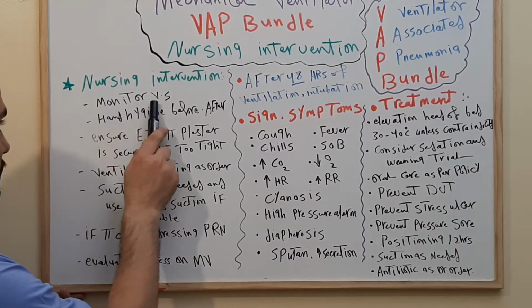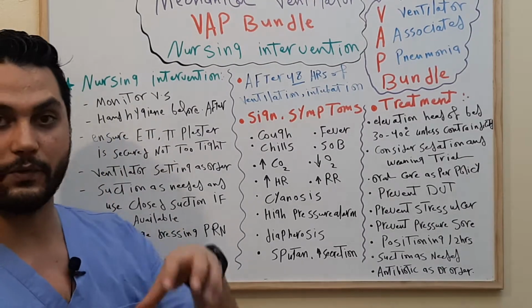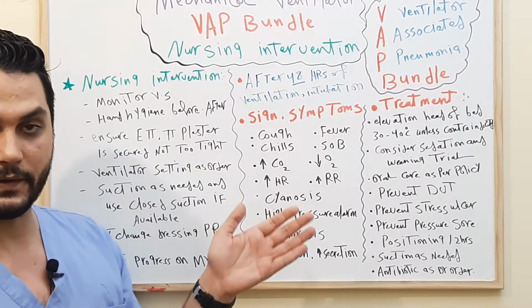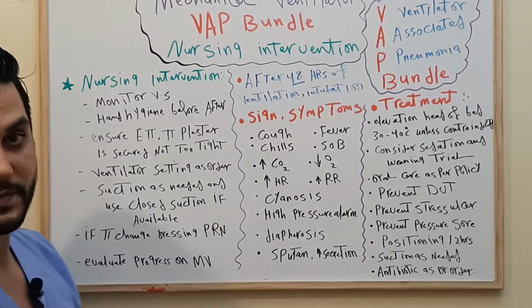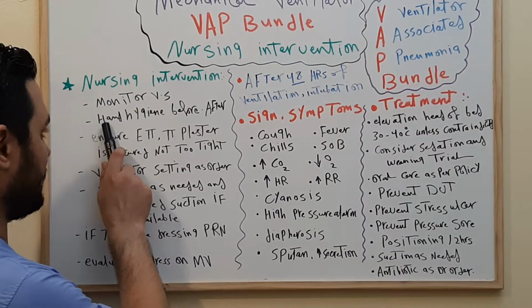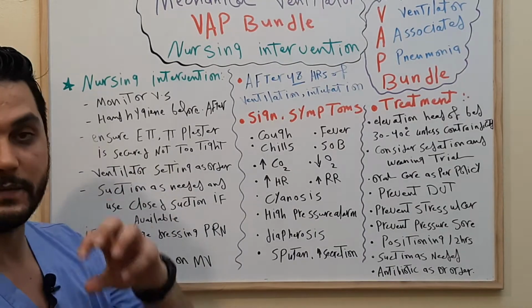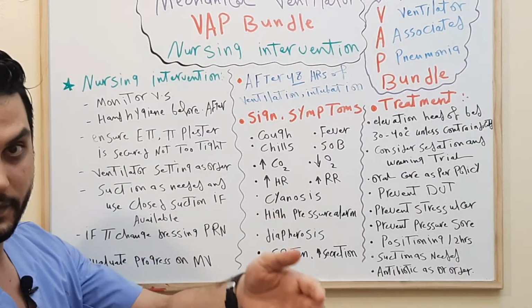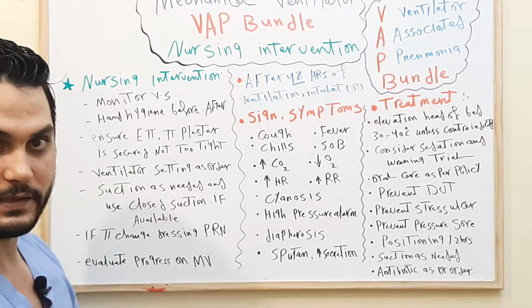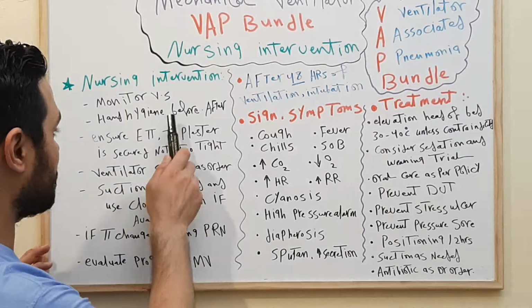The first thing, monitor vital signs. You must monitor your patient's vital signs. Your patient must be connected all the time to a cardiac monitor to know heart rate, respiratory rate, oxygen saturation, everything for the patient. The second thing is hand hygiene. You must do hand hygiene before and after dealing with the patient or handling the patient, before and after any procedure with the patient.